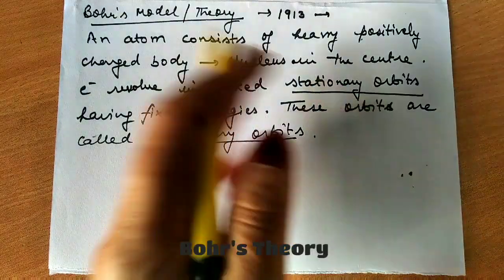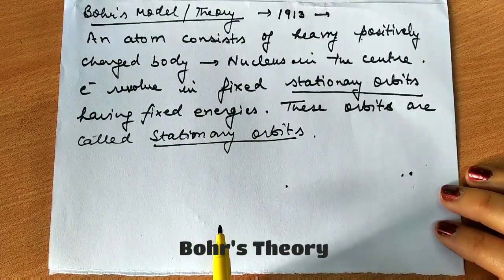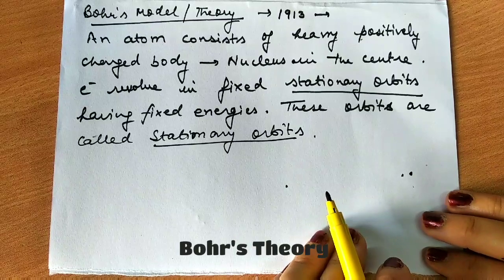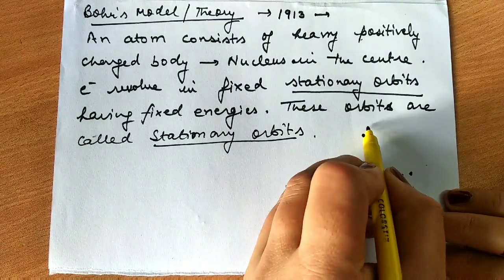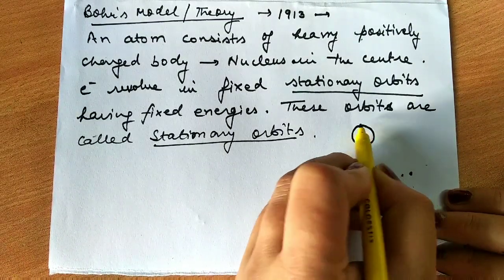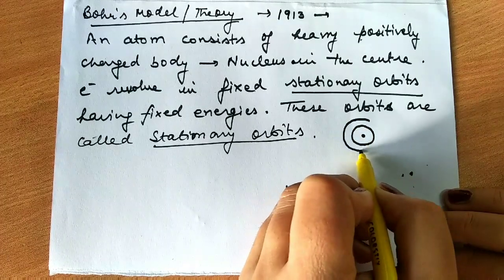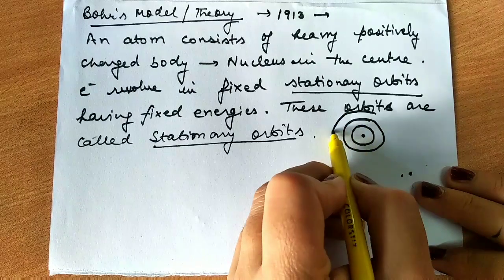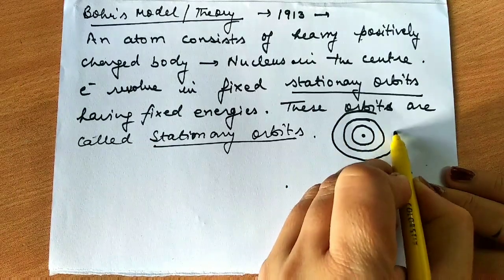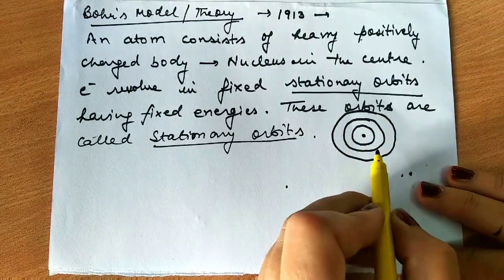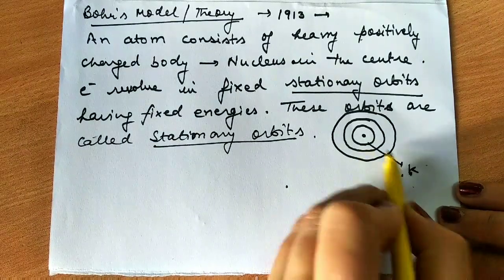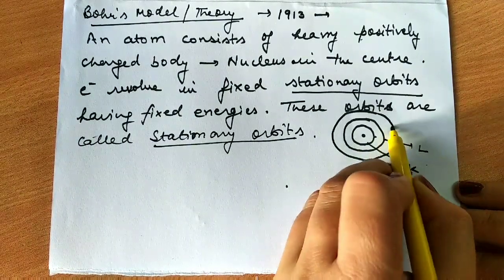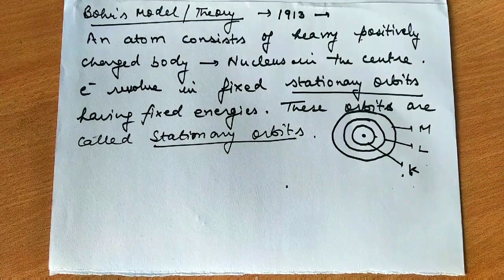So it's not that the electron can revolve anywhere. They have fixed orbits and electrons can revolve only in those fixed orbits. He called the first shell the K shell, then the electron in the second shell, a little apart from the nucleus, the L shell, then the M shell, and so on. So these are the fixed orbits, and he named them K shell, L shell, M shell. We'll talk about the Bohr-Bury scheme also.